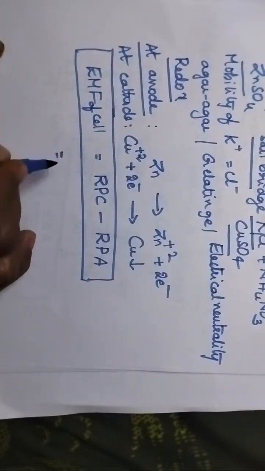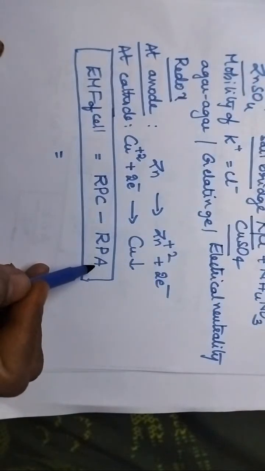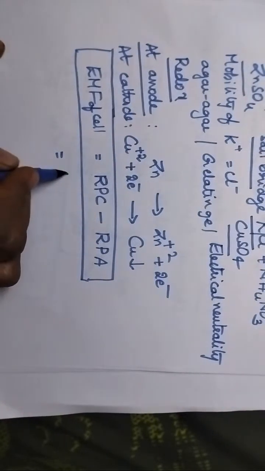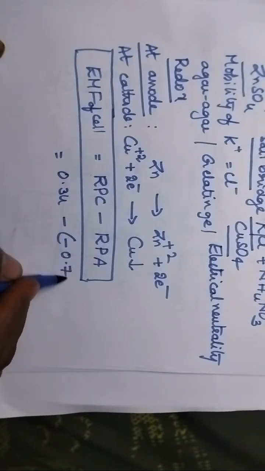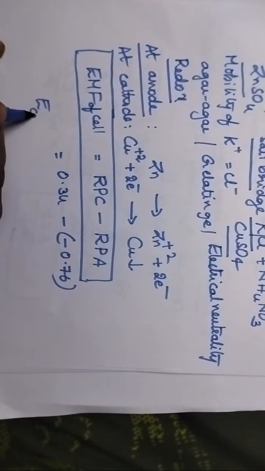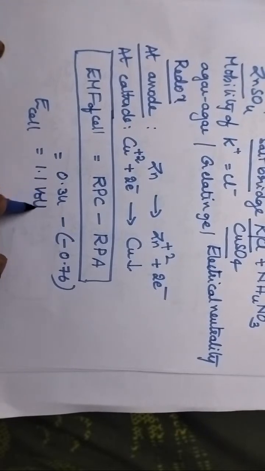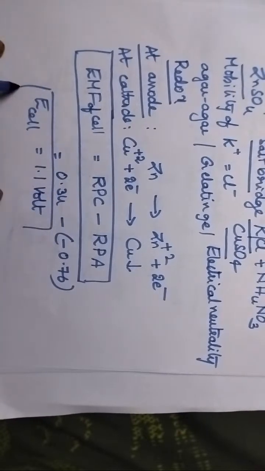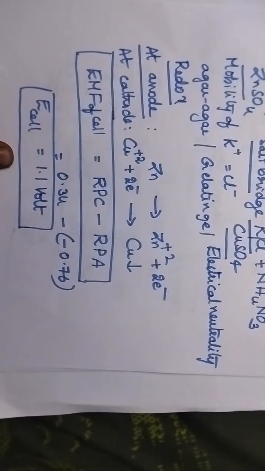So in the case of copper, here copper is acting as cathode and zinc is acting as anode, and the reduction potential of copper is 0.34 and that of zinc is minus 0.76, and hence EMF of the cell, especially galvanic cell, is equal to 1.1 volt. Sometimes you may be directly asked to identify what is the EMF of the galvanic cell. Then it is 1.1 volt. So this is all about the electrochemical cell.